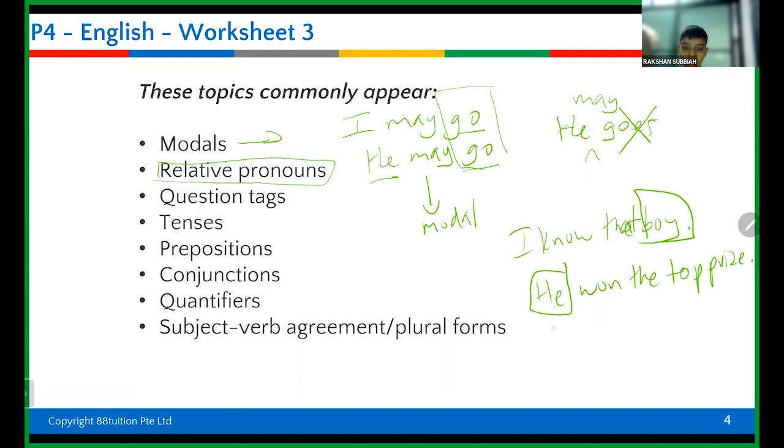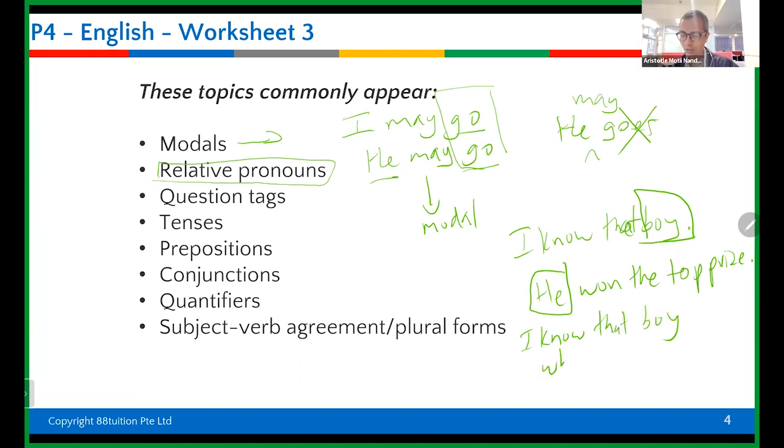So when you combine it, you say: I know that boy who won the prize. Yes, correct. So the who is a relative pronoun. It refers to that boy. You're not using he again; you're replacing the pronoun with who.